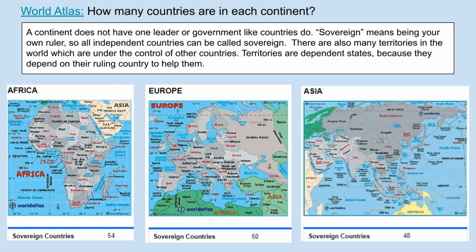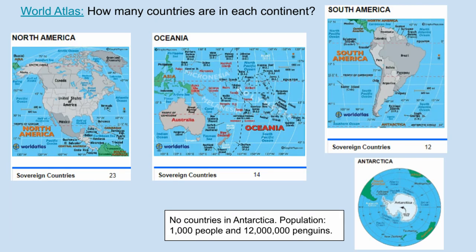Africa has 54 sovereign countries. Europe has 50 countries. Asia has 48 countries. North America has 23 countries. Oceania has 14 countries. South America has 12 countries. But no countries in Antarctica. Population: 1,000 people who are just visiting, not permanent, and about 12 million penguins.